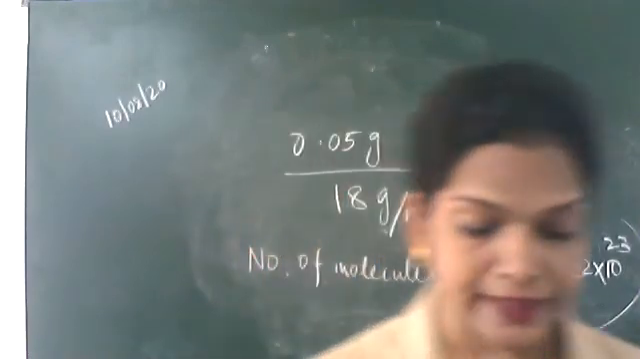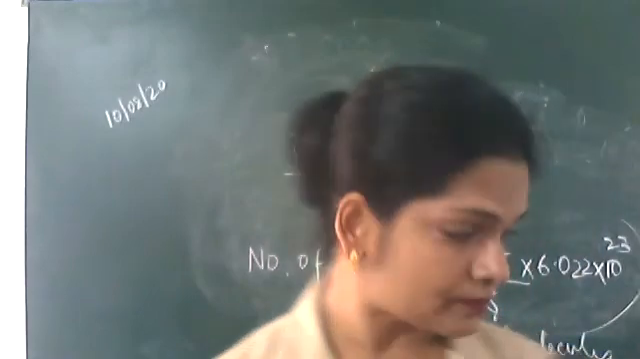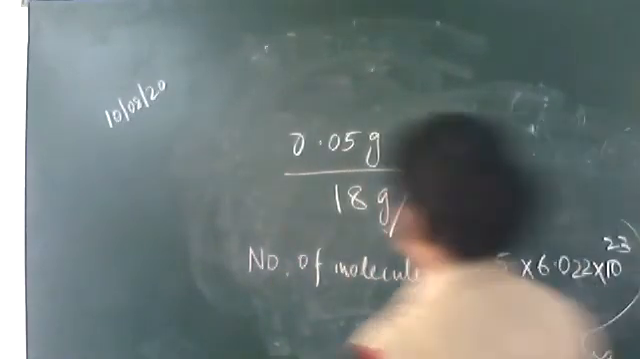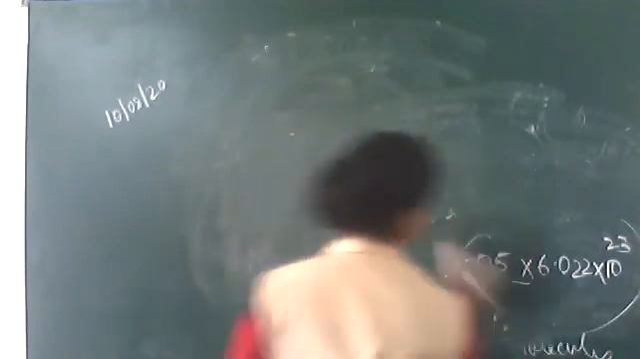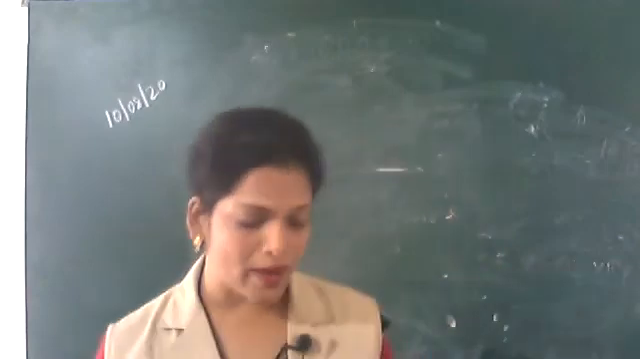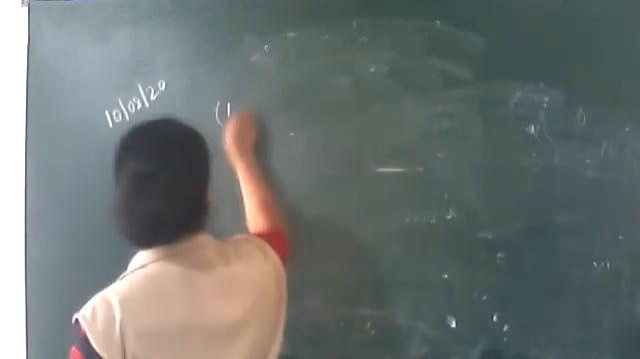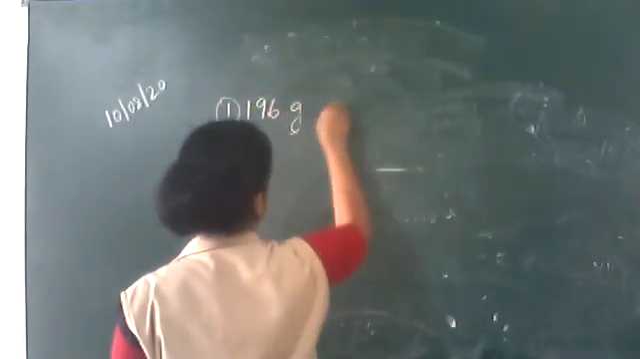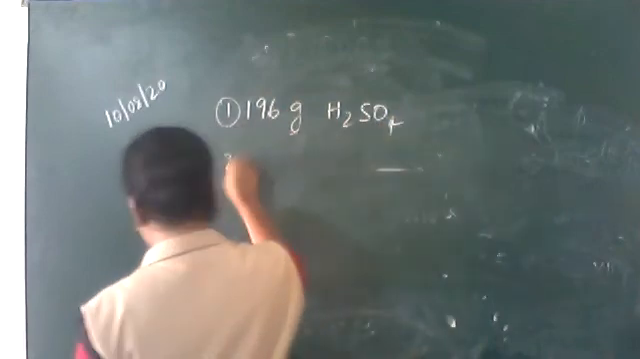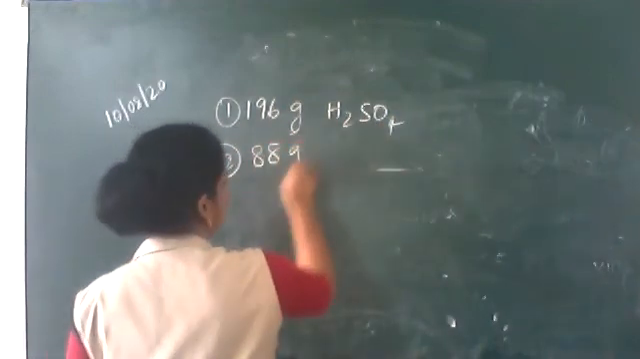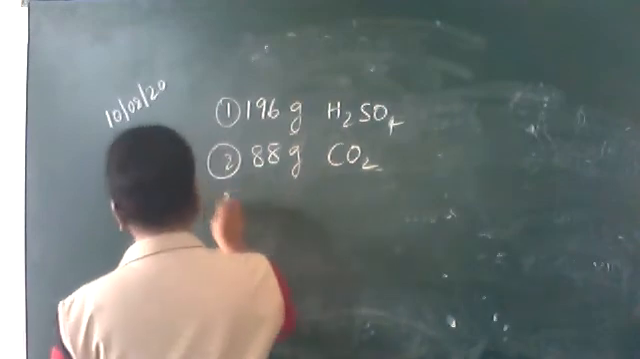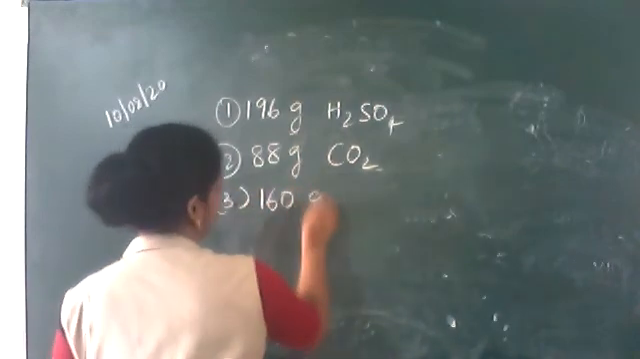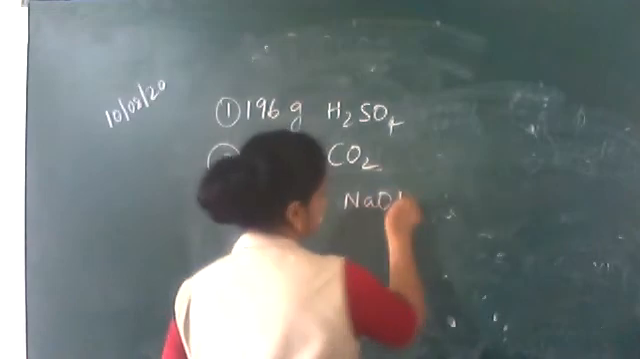Now next question you write, calculate the number of moles. Number 1, 196 grams of H2SO4. Number 2, 88 grams of carbon dioxide. Number 3, 160 gram of NaOH. Here the weights are given. This is the 9th class question.